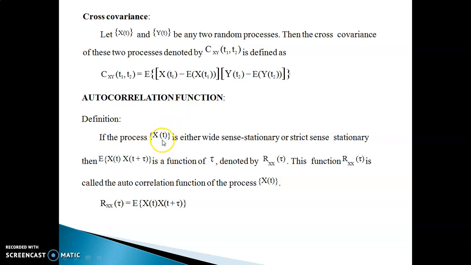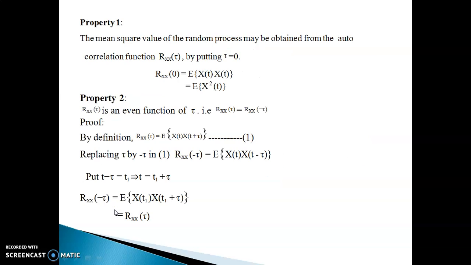Suppose you have a random process x of t which is either wide sense stationary or strict sense stationary. Then the autocorrelation function Rxx of tau is defined as expectation of x of t multiplied with x of t plus tau. As you all know, either for a WSS process or for a SSS process, the autocorrelation is a function of time difference. So, if we take the arguments t and t plus tau, the time difference is tau. Therefore, the autocorrelation becomes a function of tau.